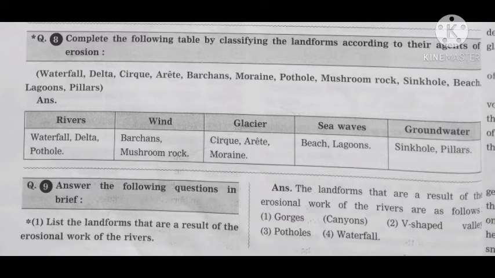Next question, answer the following questions in brief. First, list the landforms that are a result of erosional work of the rivers. Answer, the landforms that are a result of erosional work of the rivers are as follows: gorges, V-shaped valley, potholes and waterfall.